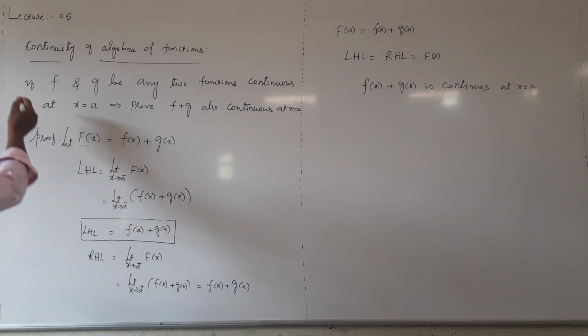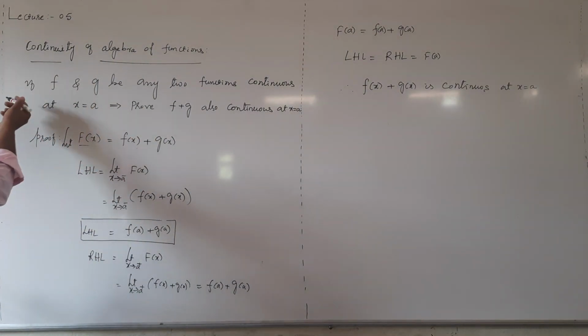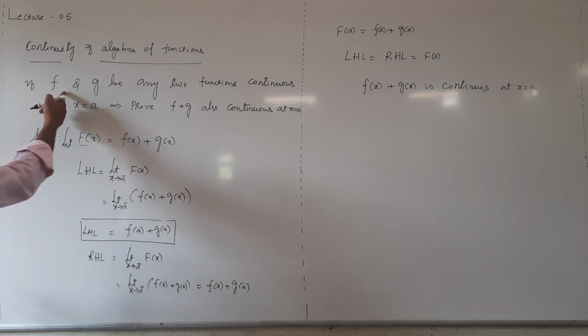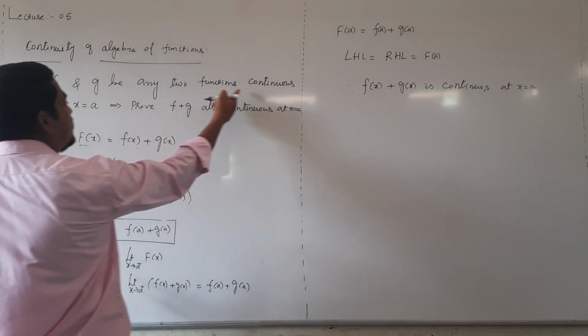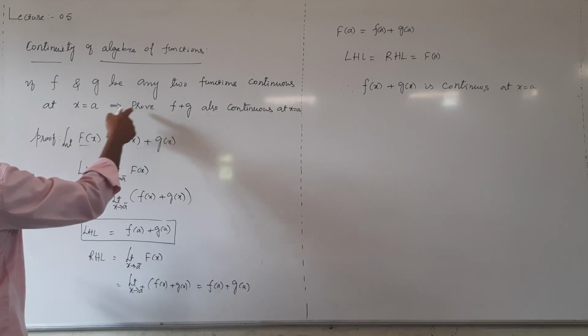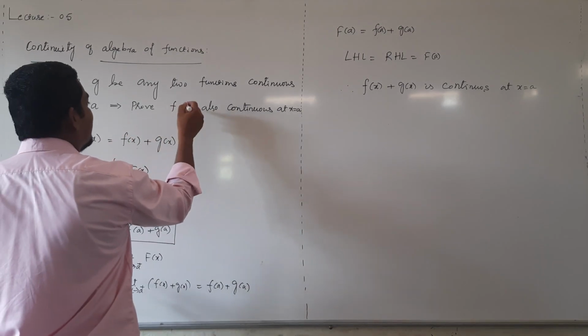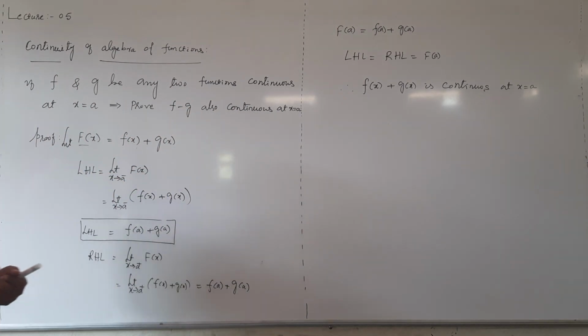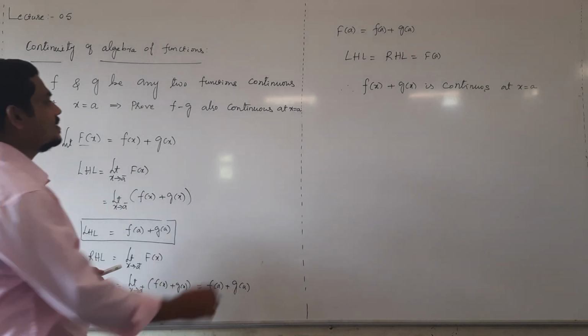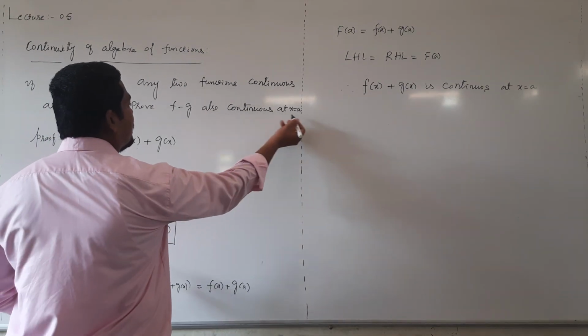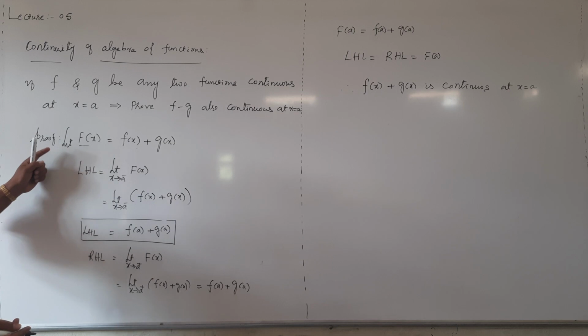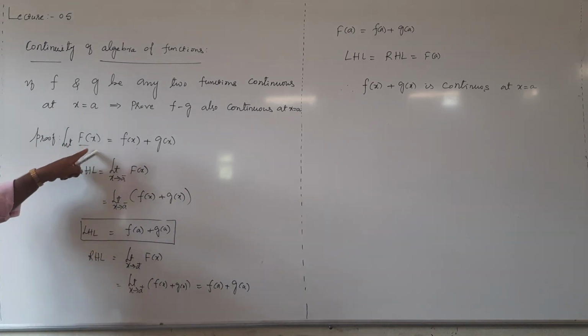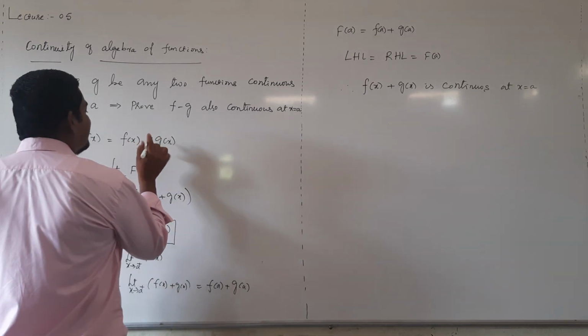Similarly, next one, if f and g be any two functions continuous at x equal to a, prove that f minus g is also continuous at x equal to a. Same thing only, take capital F of x as f of x minus g of x.